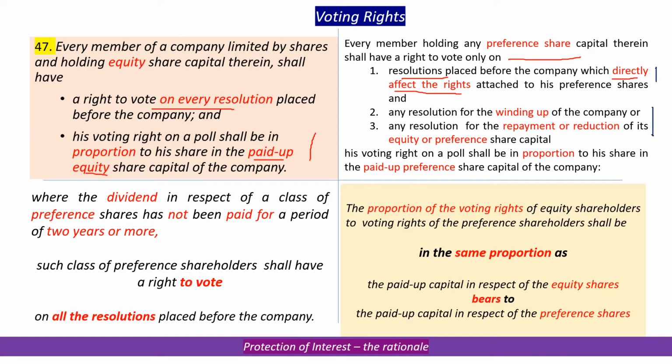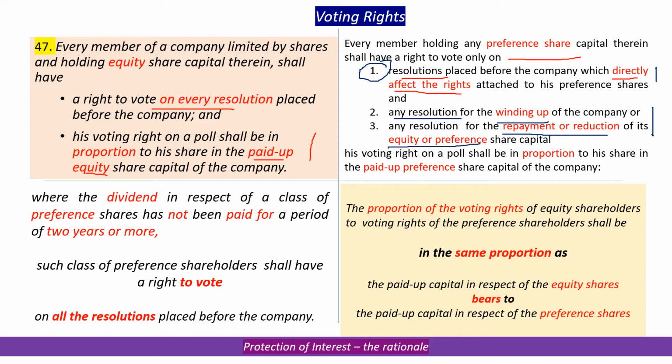Therefore, the resolutions which interest a preference shareholder are three. One which directly affects his rights. Second, any resolution on winding up because it affects his rights. And any resolution which involves repayment or reduction of other parties, including equity shareholders and preference shareholders.